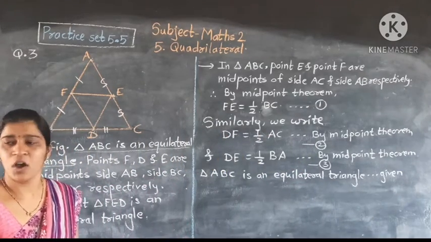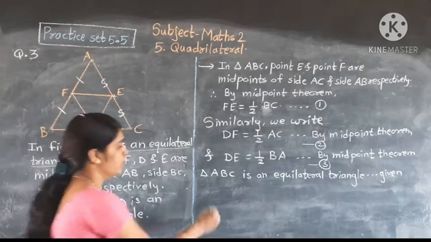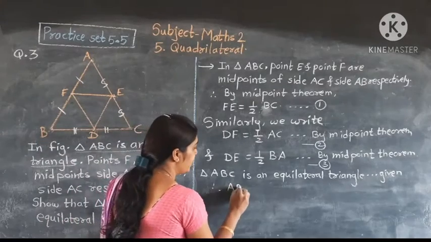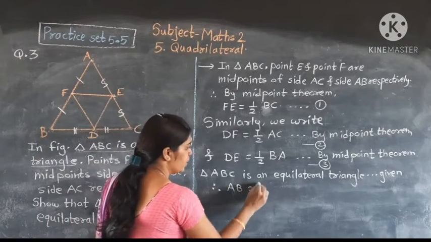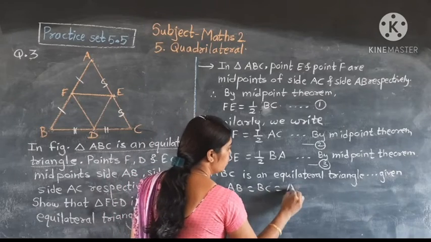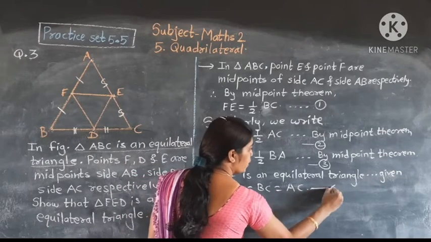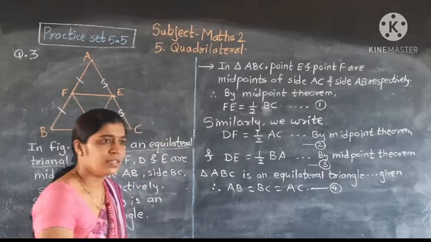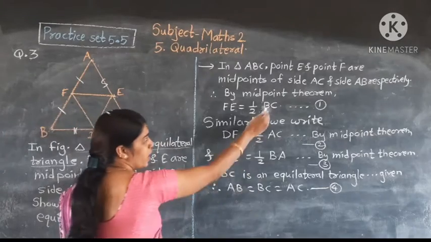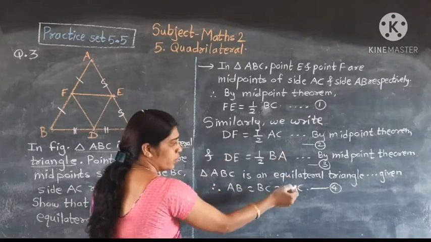Equilateral triangle means all sides are congruent. Therefore, we write AB is equal to BC is equal to AC. Now observe equations 1, 2, 3 and 4.